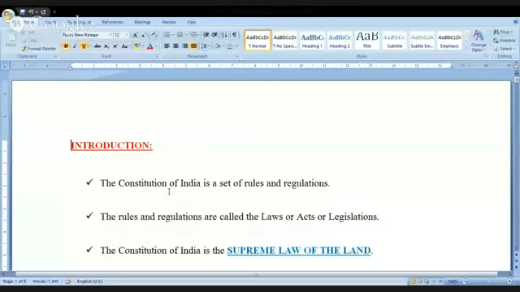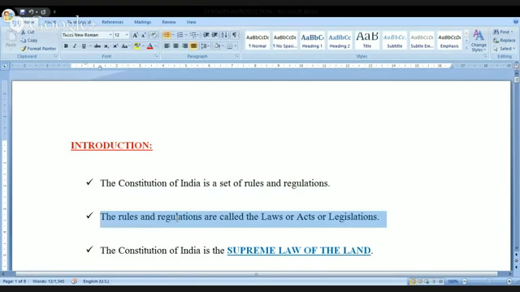So that is what we are going to discuss, and I'll try to show certain points to you. Let me open the document and we'll have a discussion on this. Look at this. We are talking about the introduction to the Indian Constitution. The Constitution is nothing but a set of rules and regulations. Next, these rules and regulations are called laws or acts or legislations.